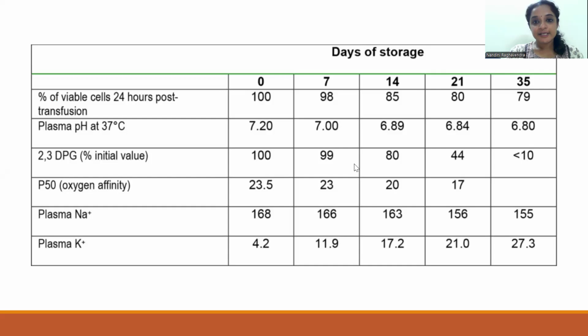So depending on the number of days of storage, there are certain changes which can occur in the stored blood products. The percentage of the viable cells 24 hours post-transfusion goes on decreasing as the days of the storage increases. It becomes more and more acidic as the pH decreases. The 2,3-DPG values also decrease as the days of storage increase, and the P50 levels also decrease. So basically the oxygen affinity goes on decreasing. Plasma sodium decreases, however, the plasma potassium values increase and can lead to hyperkalemia, especially when we are using very old stored blood, because there is easy lysis of the red cells, which leads to potassium going out of the red cells.